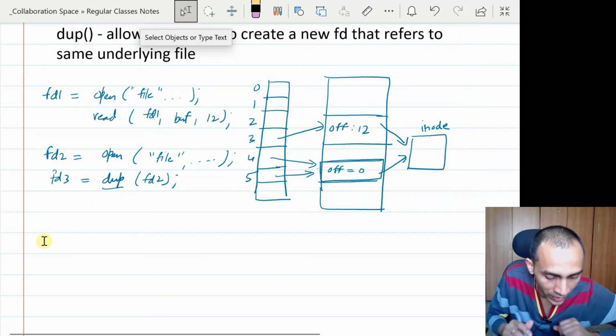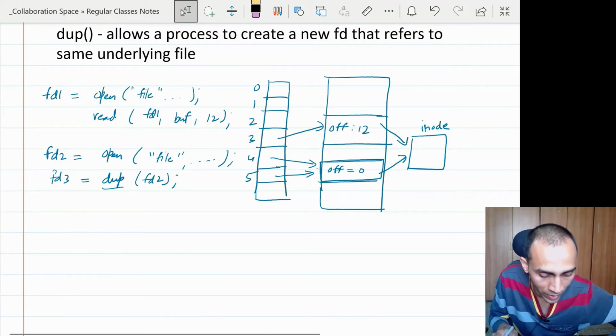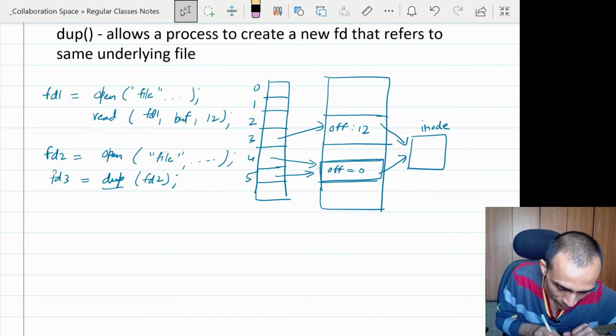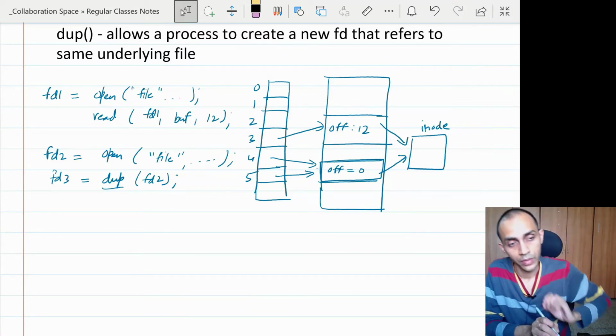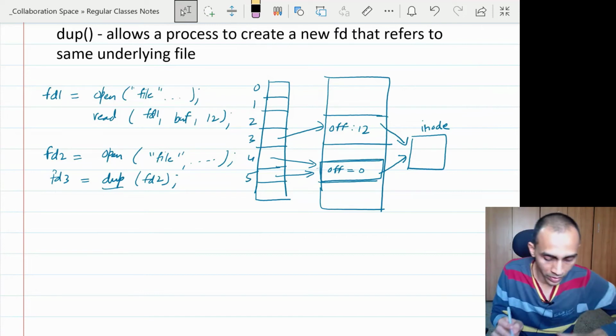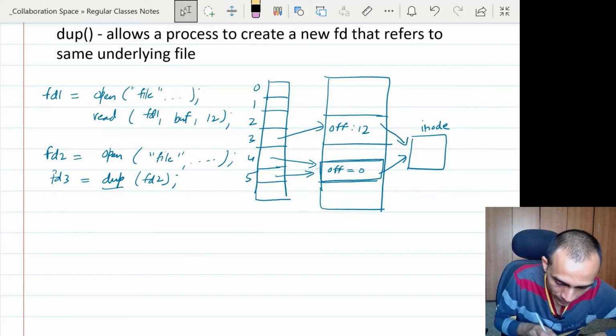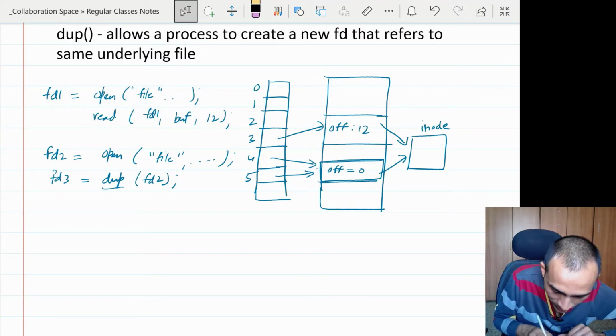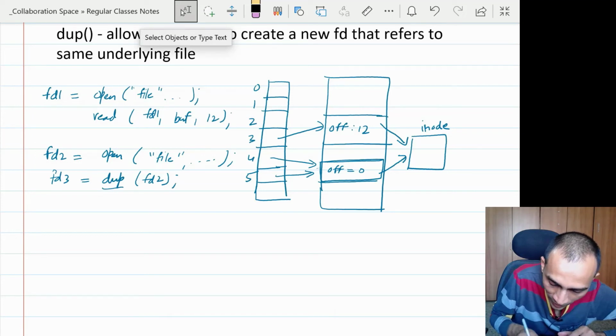So what is the advantage of using dup? Why is this system call provided? Anybody knows this? Anybody can guess the use of the dup system call? There is another one. The dup system call just takes a file descriptor and returns a new file descriptor which is mapped to this. There is a dup2 system call which allows you to specify. The dup system call will just find the lowest file descriptor which is available.